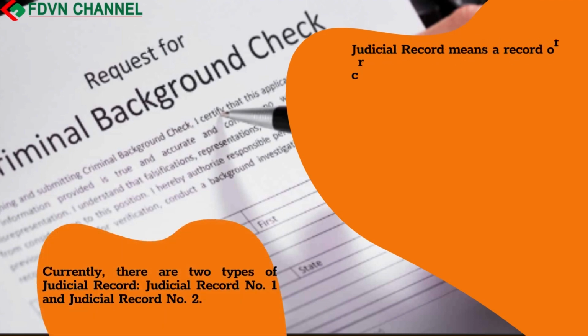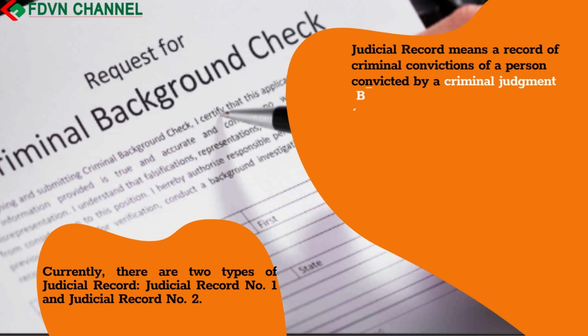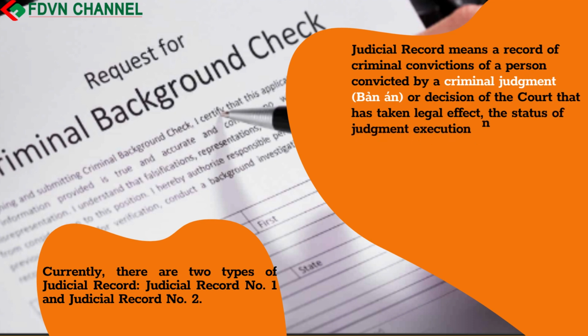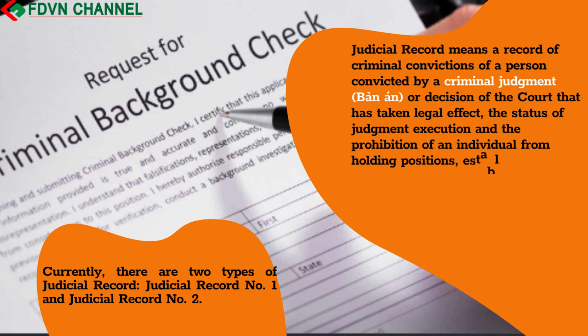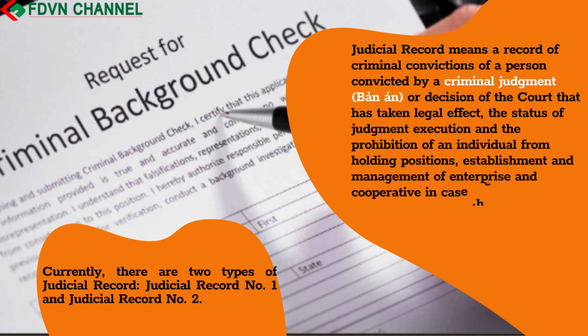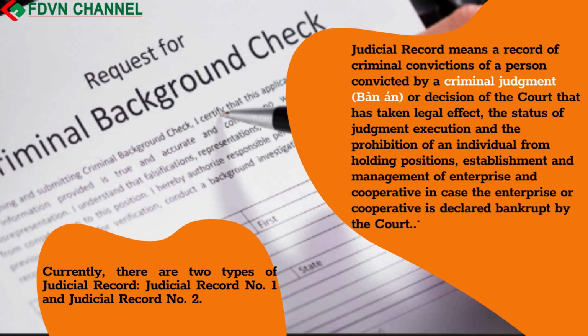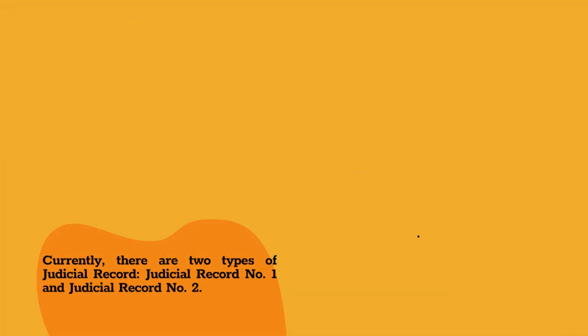Judicial record means a record of criminal convictions of a person convicted by a criminal judgment or decision of the court that has taken legal effect, the status of judgment execution, and the prohibition of an individual from holding positions, establishment and management of enterprise and cooperative, in case the enterprise or cooperative is declared bankrupt by the court. Currently, there are two types of judicial record: number 1 and number 2.